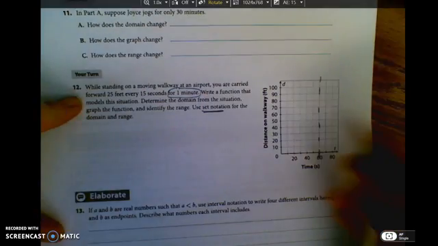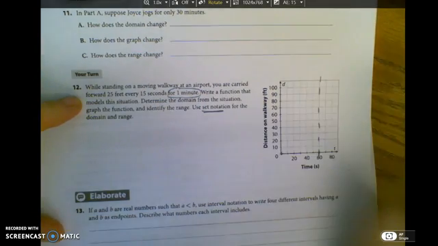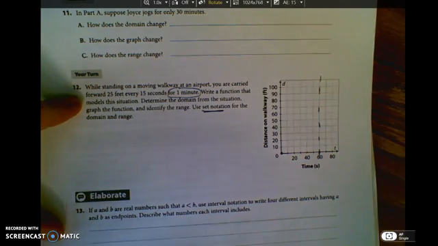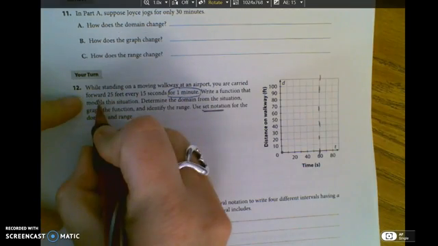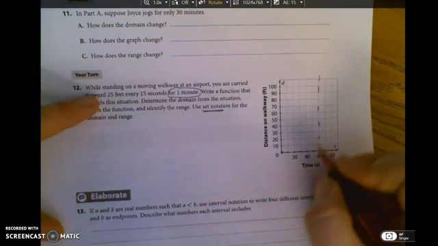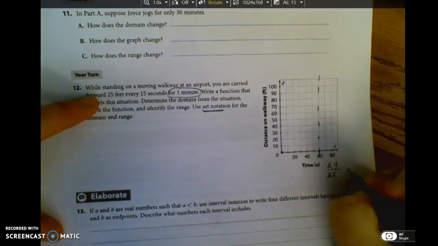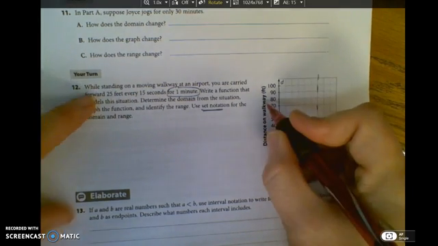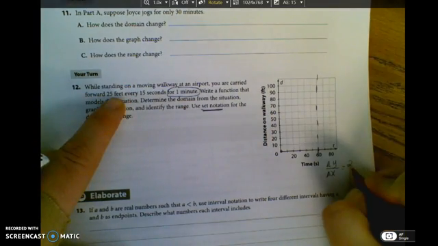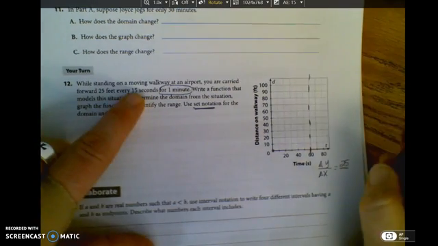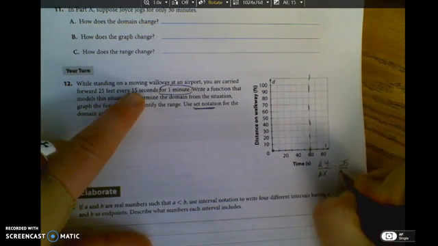So first of all, I'm standing on a walkway. I have moved nowhere when no time has passed. Obviously, no time can pass and I haven't moved anywhere. You're carried forward 25 feet every 15 seconds. Let's figure out our slope. This is the change in y over the change in x. The y change is distance, so that's 25 feet over time, which is 15 seconds.